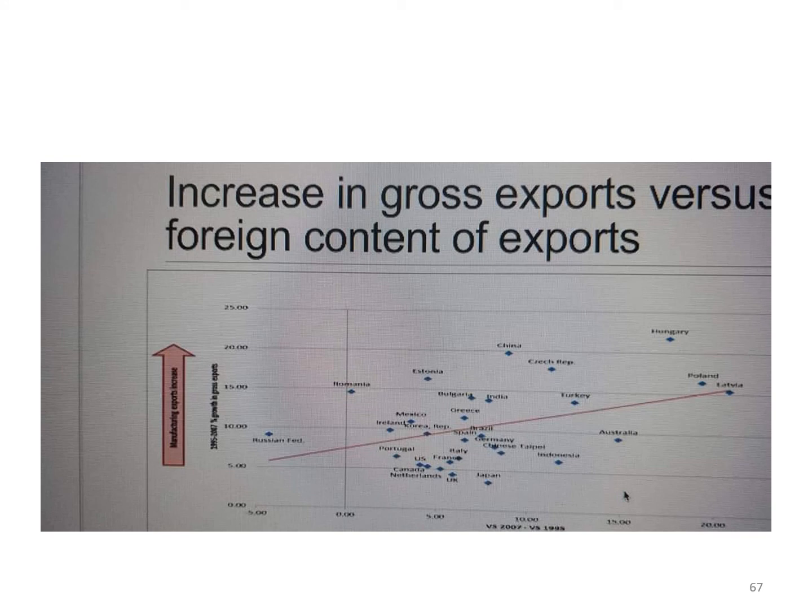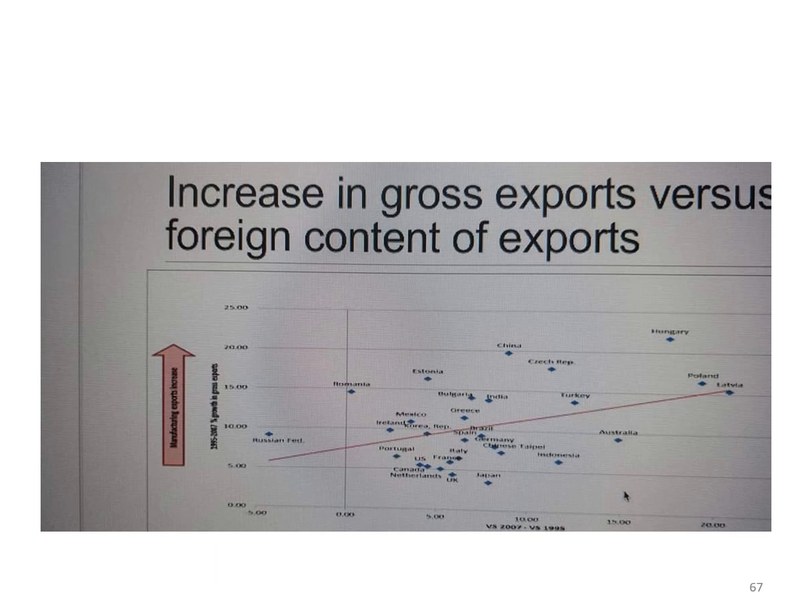This is the relationship between increase in gross exports versus foreign content of exports. As I said, the importance of global value chains, where the production processes are all fragmented. So if you find that in your exports, a part of your export value added is contributed by the foreigners, then your exports go up.